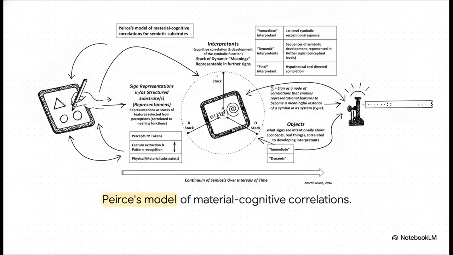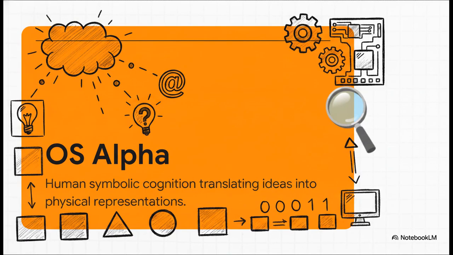We humans have literally always done this, right? Whether it's carving symbols into clay tablets thousands of years ago or tapping out Morse code on a telegraph. We instinctively extract features from our thoughts and force them into physical patterns. So in other words, our minds act as what researchers are calling OS alpha. That's right, your own brain is essentially the primary operating system. This deeply human drive to take abstract thoughts and structure them into physical tokens is actually the foundational blueprint for absolutely everything a modern computer does.